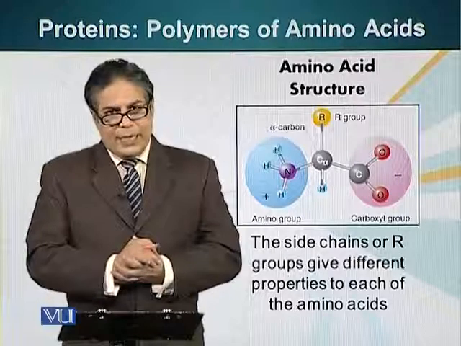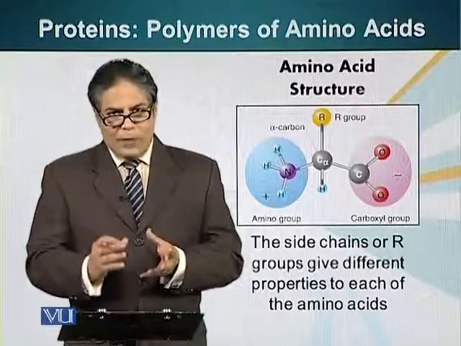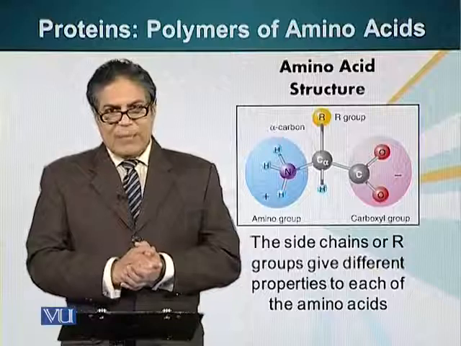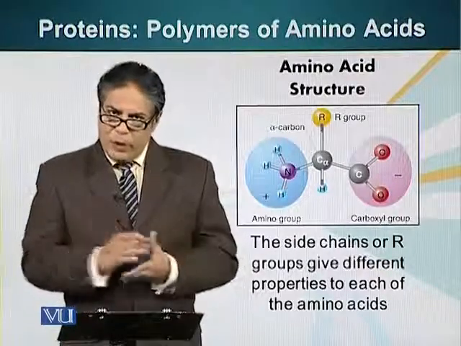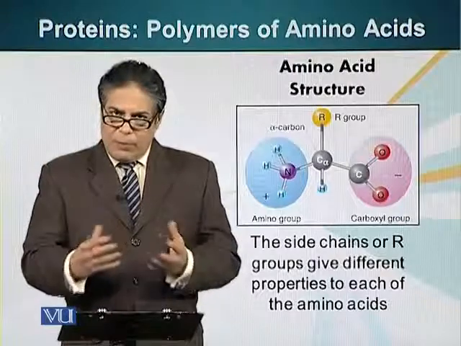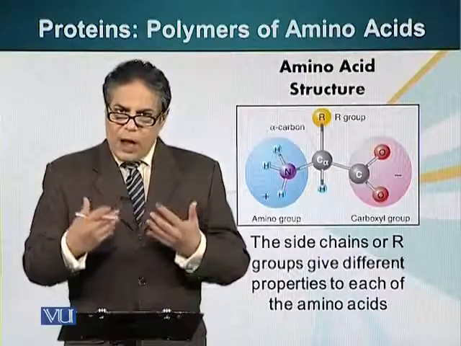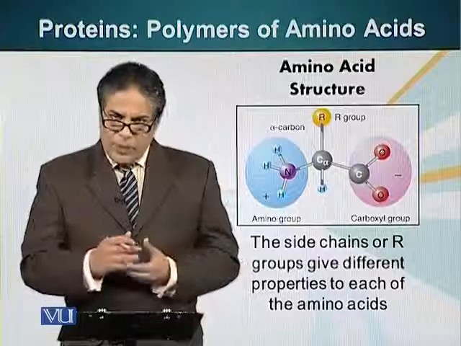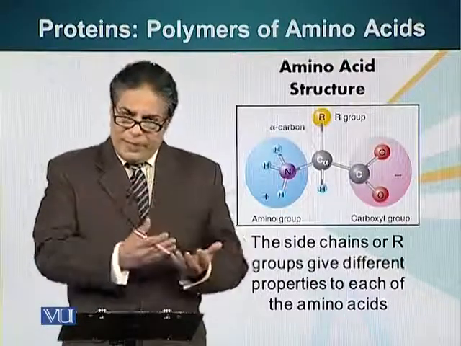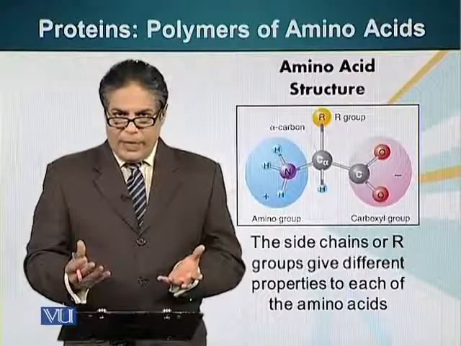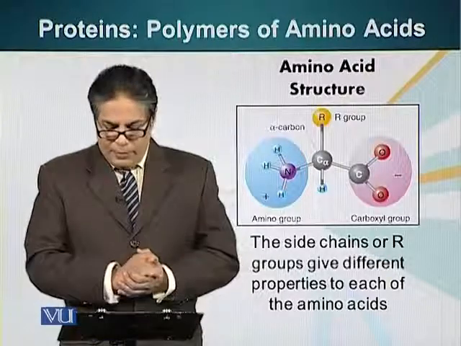In this case, this group of atoms is referred to as the R group. Next, we will also look at some of these R groups, because they can have an effect on the structure of the protein after it has formed.